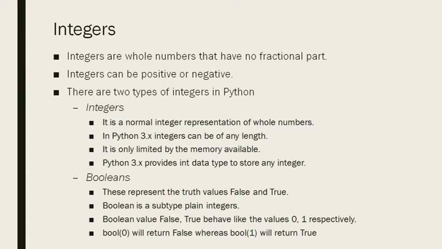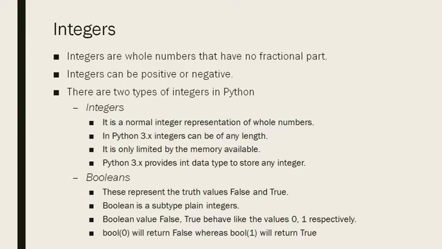There are two subcategories of integers in Python. Number one is integers. It is the normal integer representation of whole numbers, like 1, 2, 3. There will be no point in those numbers. In Python 3.x, integers can be of any length. It is only limited by the memory available.